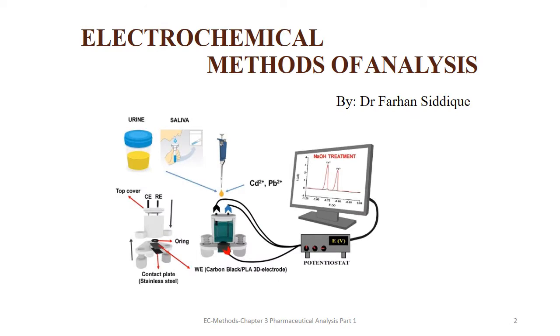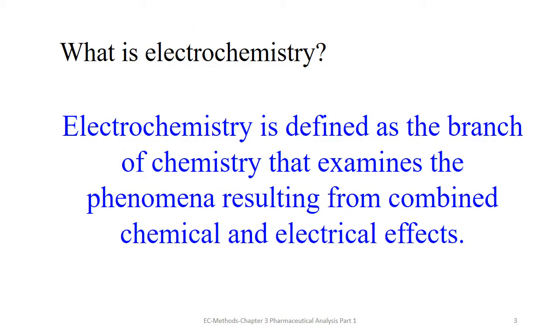Dear students, today we will start a new chapter named Electrochemical Methods of Analysis. The first four lectures of this chapter include the introduction of electrochemical methods. So let's start. What is electrochemistry? Electrochemistry is defined as the branch of chemistry that examines the phenomena resulting from combined chemical and electric effects.